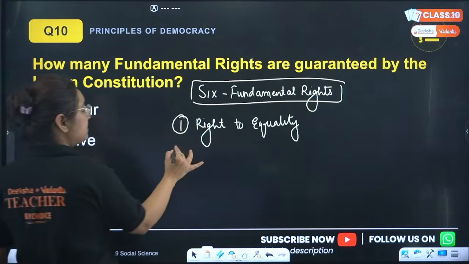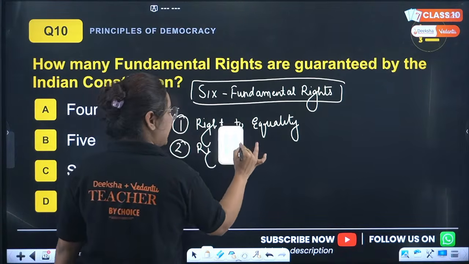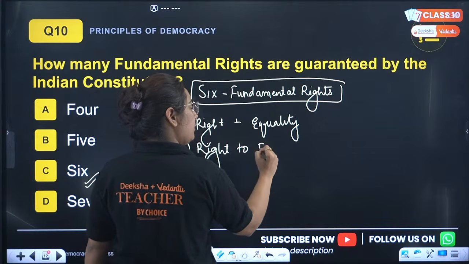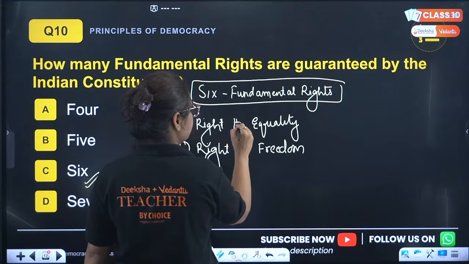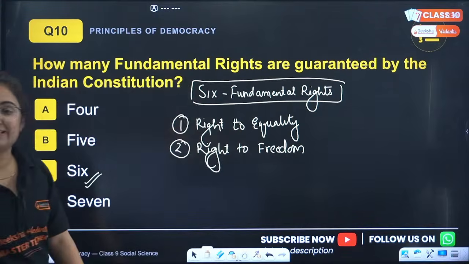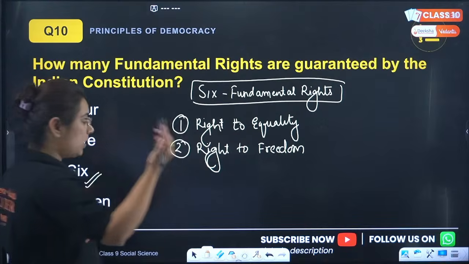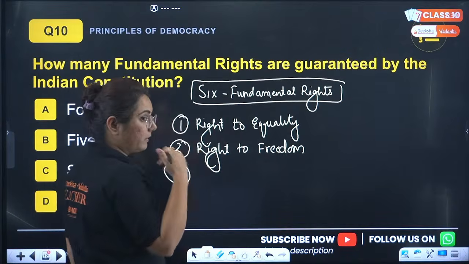Now the second one is right to freedom. What is the third one? Right to freedom of what? Religion.